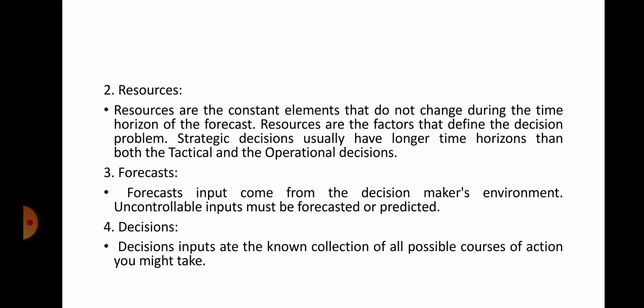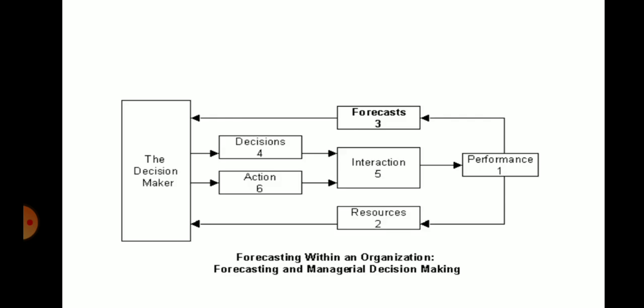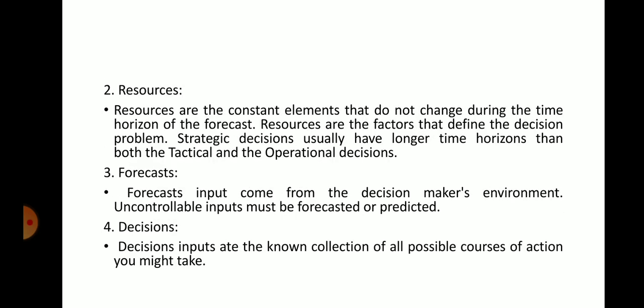Third one is forecast. Forecast input comes from the decision making environment. Uncontrollable input must be forecasted or predicted. Here, uncontrollable, you see the third one in the block diagram. Here the forecaster, from the forecasts it goes to the decision maker. Okay. From the performance it goes again to the forecaster.